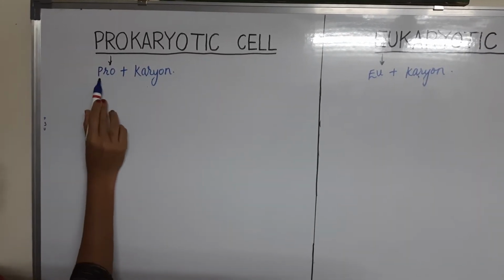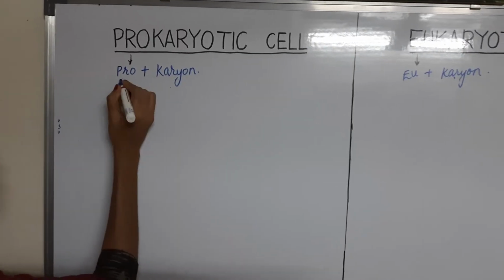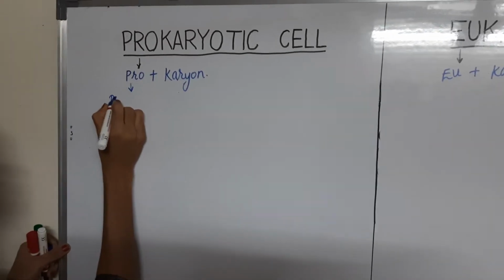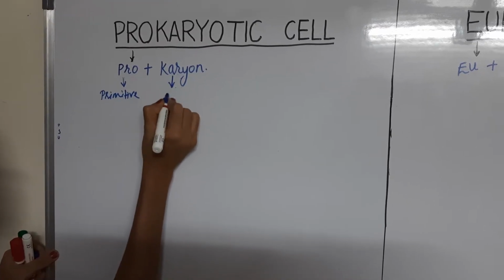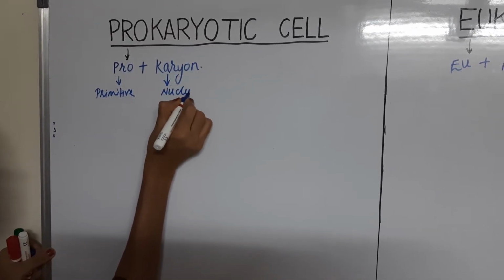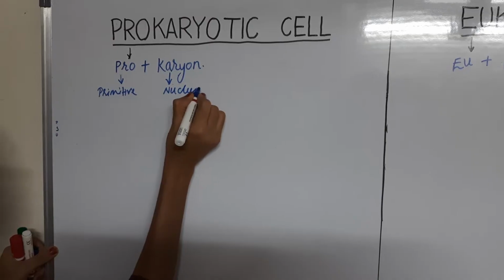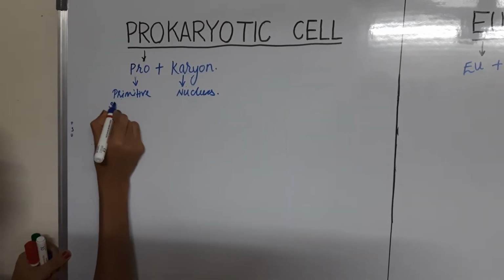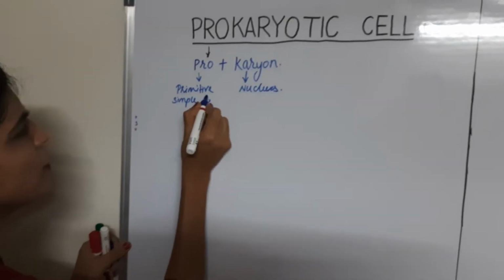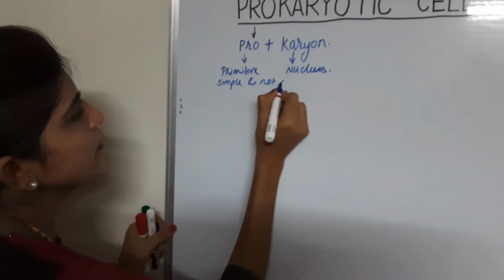Prokaryotic is made up of two words, pro and karyon. Pro means primitive, whereas karyon means nucleus. So it has a primitive nucleus. Primitive means simple and not developed.